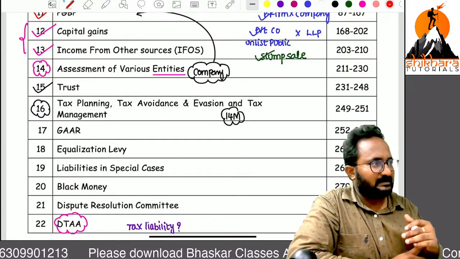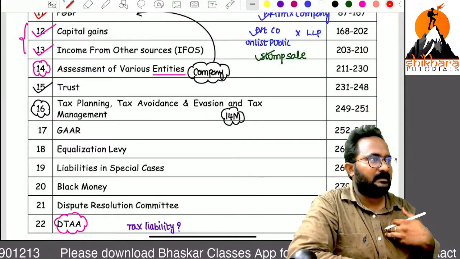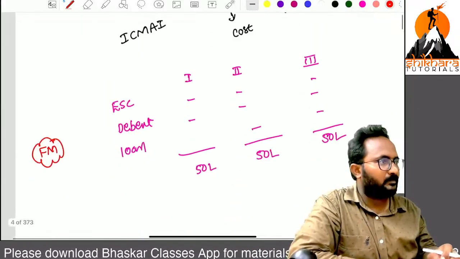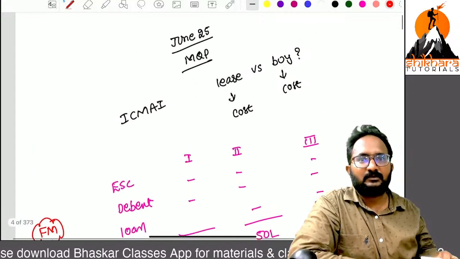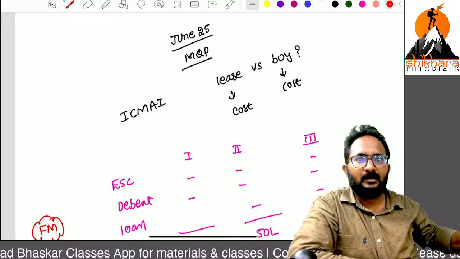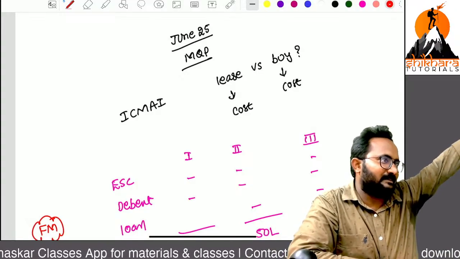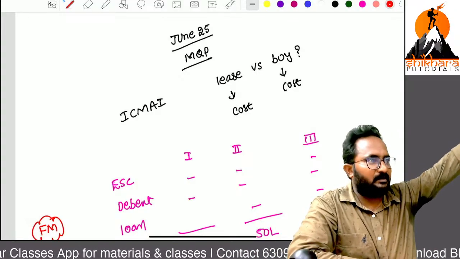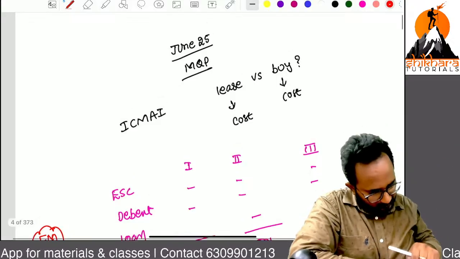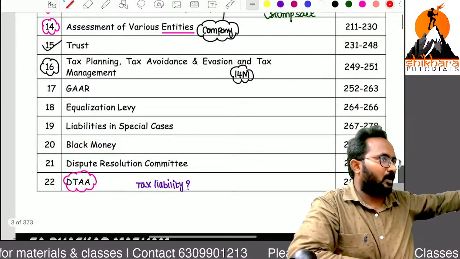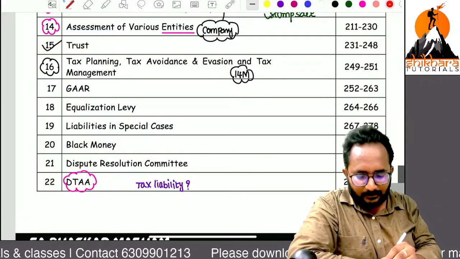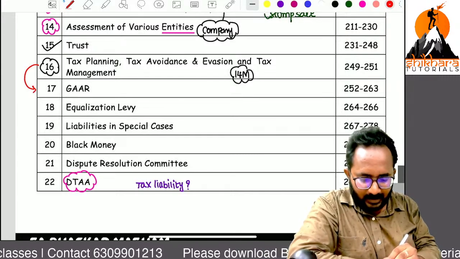Sir, many students are saying after listening to my classes that they can easily understand the paper pattern. Because if I am not covering these two things, automatically you have to prepare the SFM leasing decision for taxation and the financial management capital structure, which is in your intermediate second group. That is not required, sir. In your study material, clearly these are all concepts in our tax planning chapter. So that is one. Okay. Next, after tax planning, one more chapter we have to discuss, GAAR.